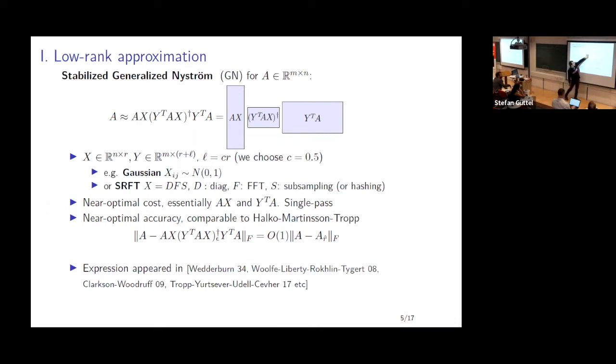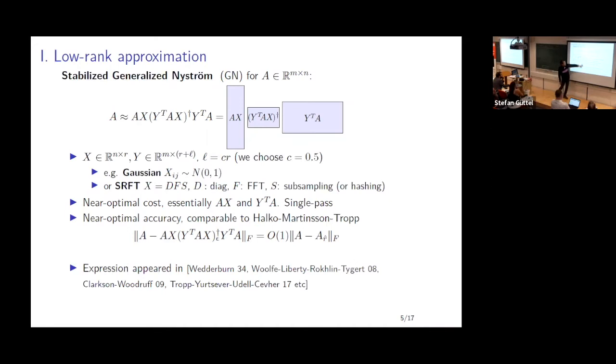Anyway, the way it works is you draw two random matrices. So sketch from the right, sketch from the left, and you make ends meet by looking at this core matrix, or choosing it appropriately. So surprisingly, this is a great approximation. For the analysis, I'm going to assume X and Y are Gaussian. For practical computation, it makes sense to take X and Y to be more structured, like a subsampled FFT matrix.